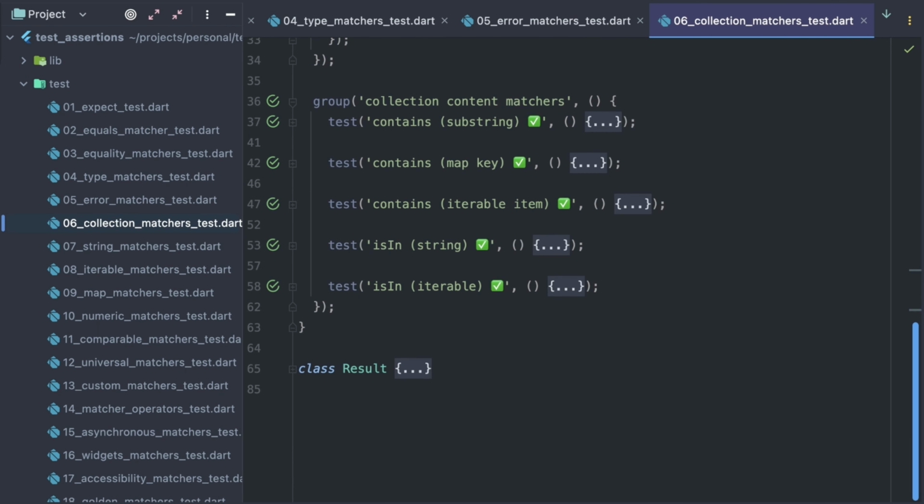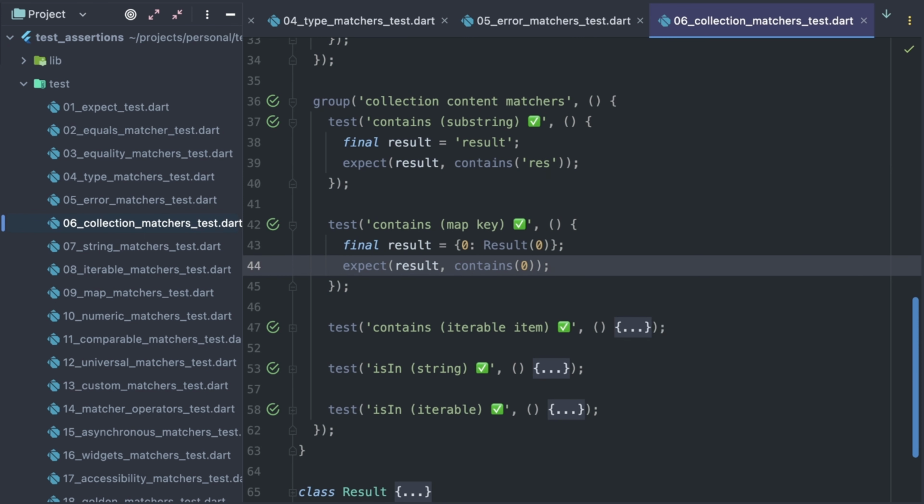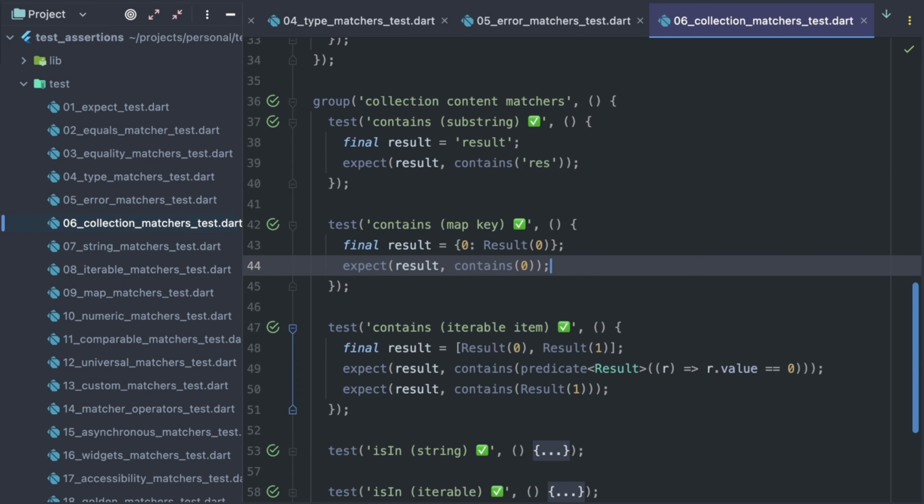Let's now look at the contains matcher. It has different logic depending on the value it's applied to. For a string, it means substring matches. For a map, it means that the map has the passed key. And for an iterable, it means that it contains an element that satisfies the matcher that is passed inside the contains matcher. In this test, first I use a predicate matcher and then an implicit equals matcher.